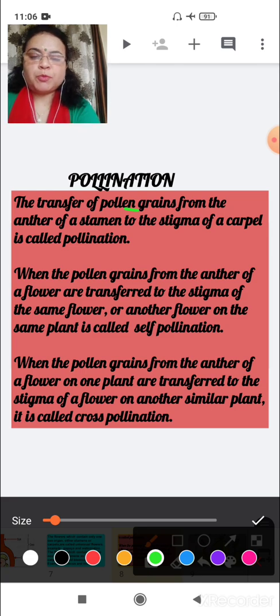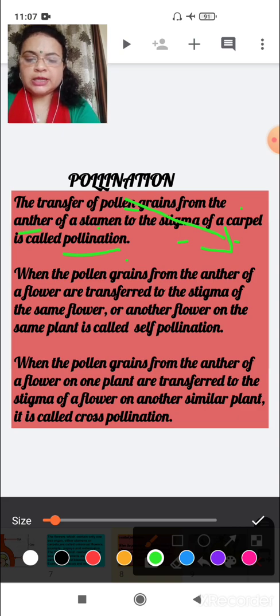So the transfer of pollen grains from the anther of a stamen to the stigma of a carpel is called pollination.